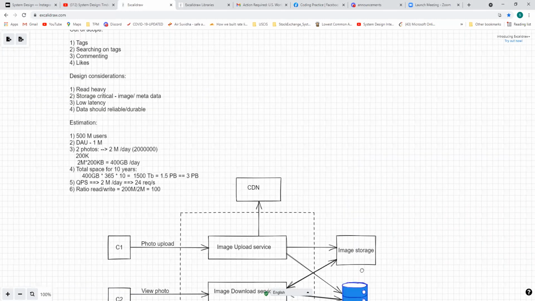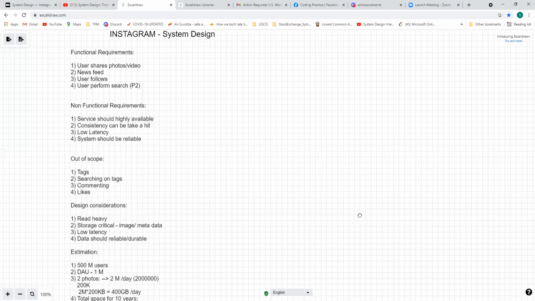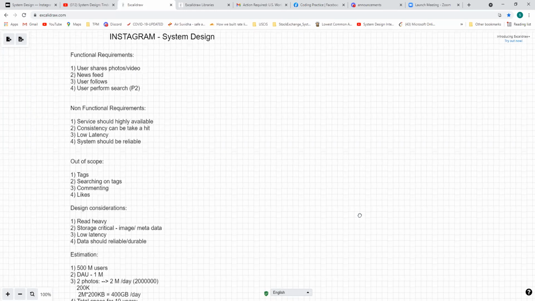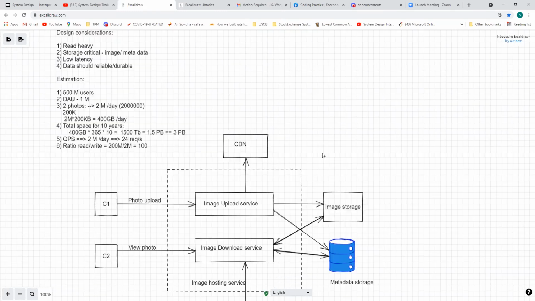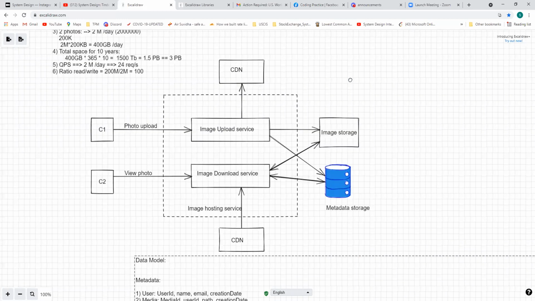Okay, so I just moved everything to Excalidraw for our reference in future. Last time we actually did the functional requirements, non-functional requirements, and everything, and then we did an estimation also. And this is the diagram we were discussing.